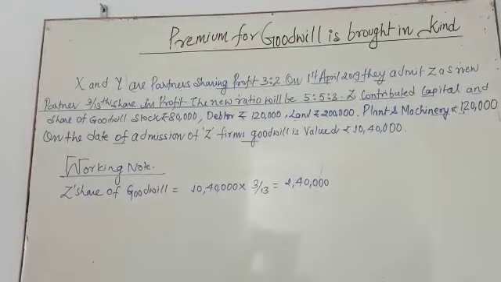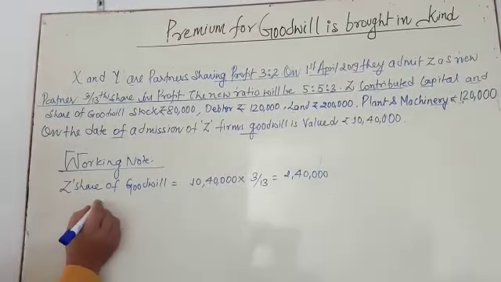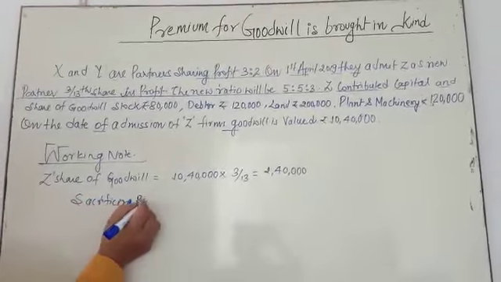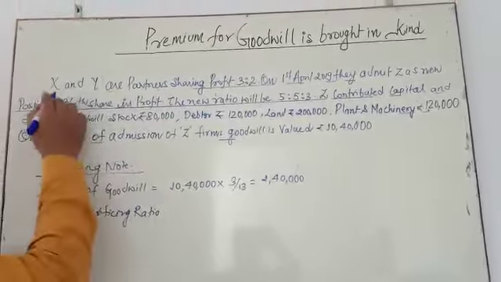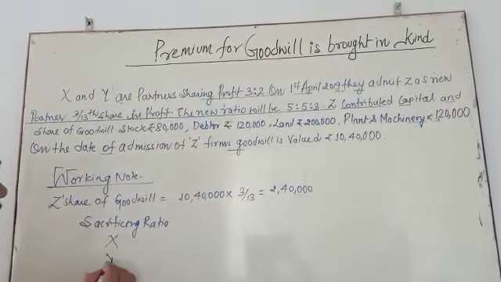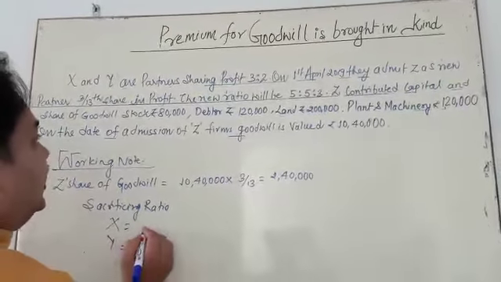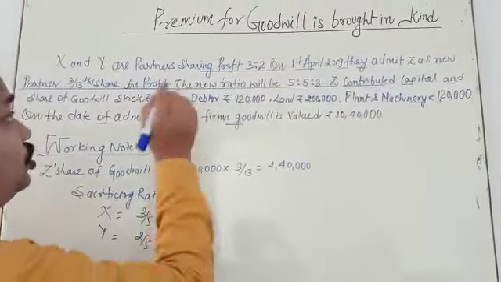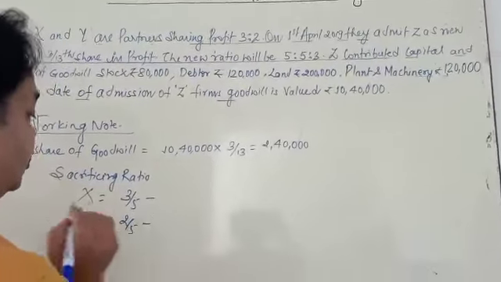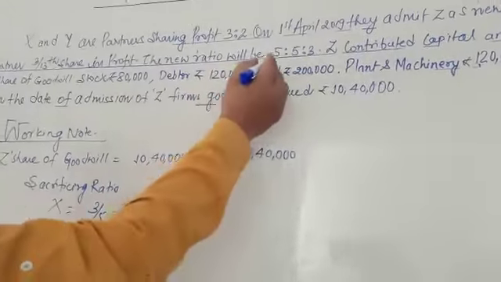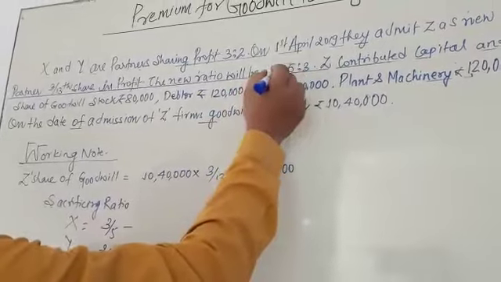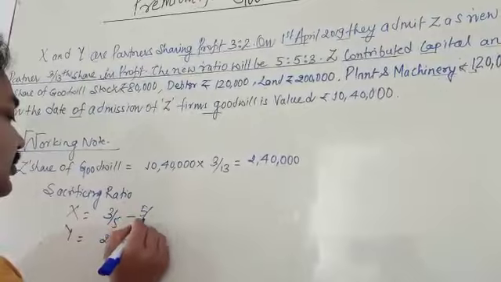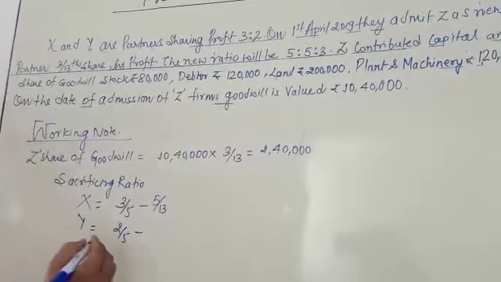Now we are going to calculate the sacrificing ratio. Sacrificing ratio for whom? X and Y. X's old ratio is 3 by 5 and Y's old ratio is 2 by 5, minus the new ratio. What is the new ratio? 5 by 13, 5 by 13 and 3 by 13.